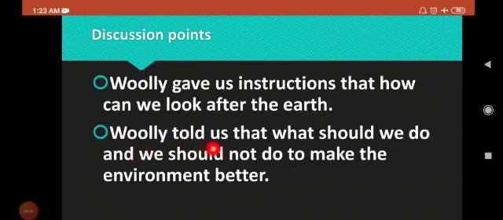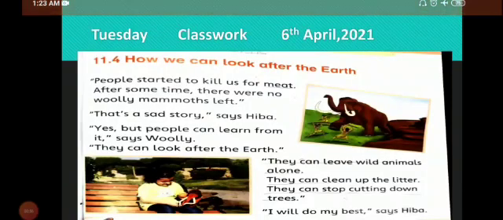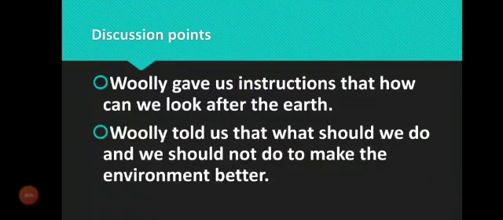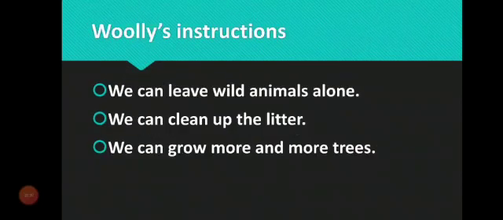Now, Woolly told us what we should do and what we should not do to make the environment better. Woolly Mammoth told us that we should grow the plants, we should leave the wild animals alone, and we should keep the environment clean. These are the things that are important for us. And after that, he told us we should not throw the rubbish on the floor. We should stop cutting down the trees and the plants. So these are the things that Woolly Mammoth told us that we should do and should not do.